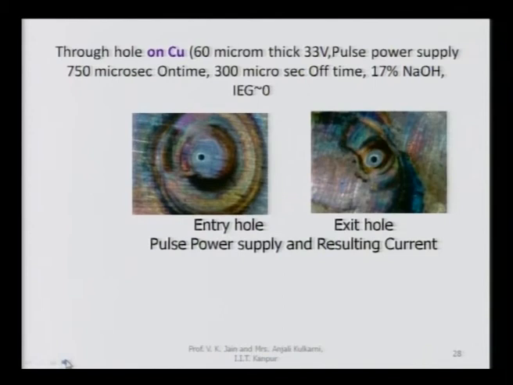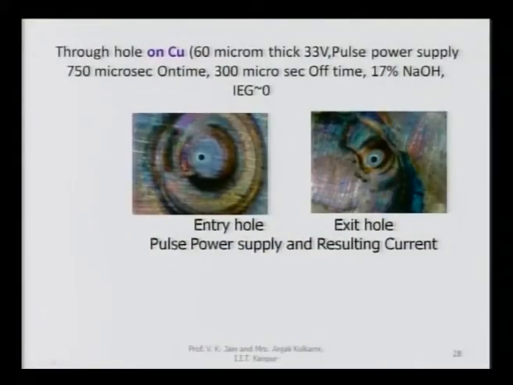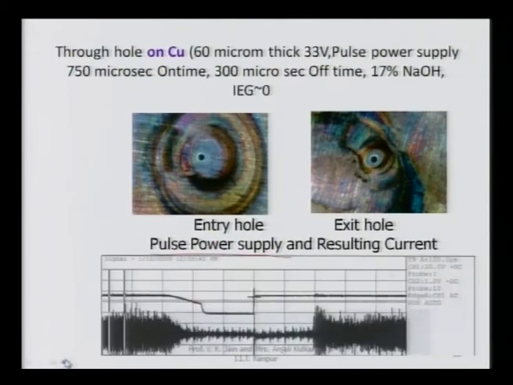Then metallic pieces were also machined and micro holes were drilled. When you are drilling the hole, the size of the hole at the entry and at the exit will be different, and that is what we have tried to show here. This is the copper, this is the entry side hole and this is the exit side hole, and we used a pulse power supply here. You can see the pulse power supply and the resulting current that were observed during the process.